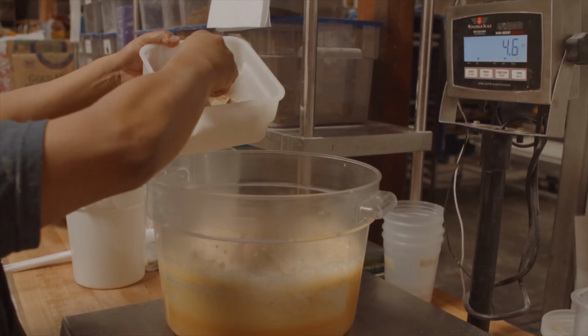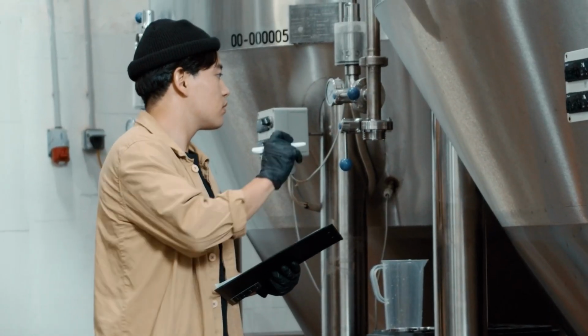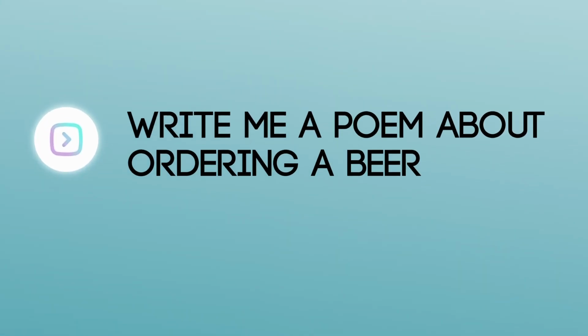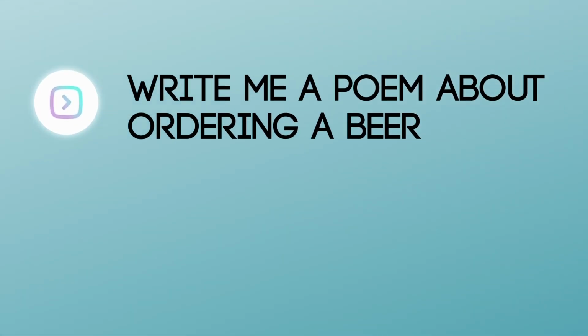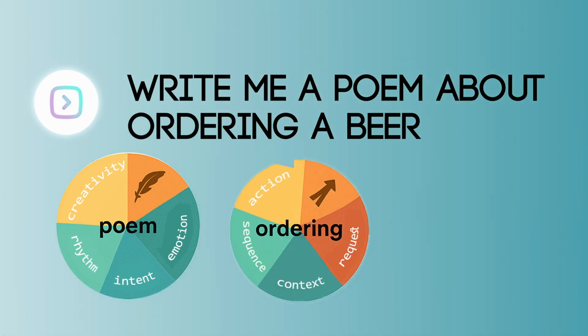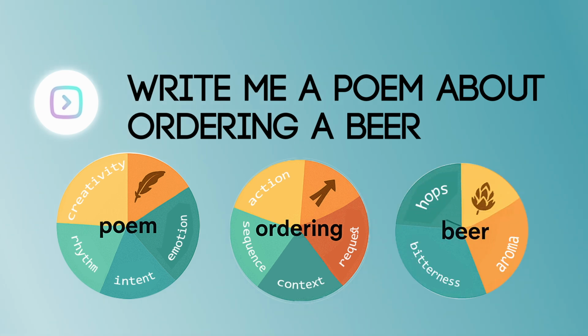Next, each token gets turned into an embedding, a kind of flavor profile. Just like hops have characteristics that describe their taste, embeddings describe the meaning and relationships of words. The model learns that poems are creative pieces of text. To order, you need to go to the bar. Beer is made from hops. And IPA is what people order when they want to look knowledgeable.